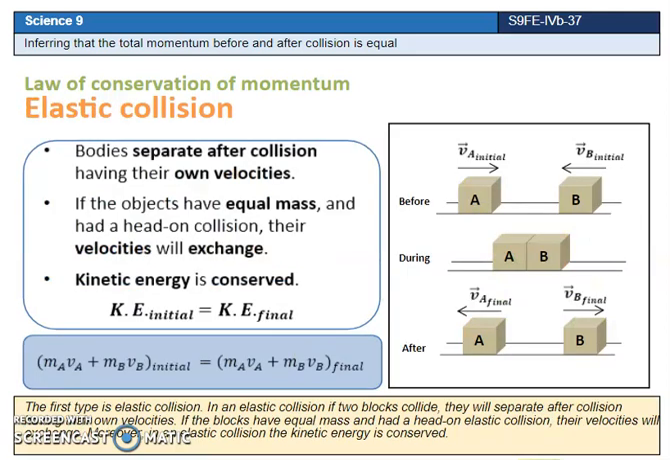The first type is elastic collision. In an elastic collision, if two blocks collide, they will separate after collision having their own velocities. If the blocks have equal mass and had a head-on elastic collision, their velocities will exchange. Moreover, in an elastic collision the kinetic energy is conserved.